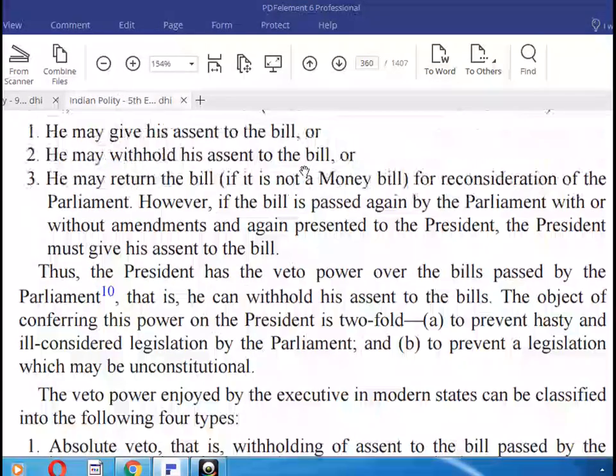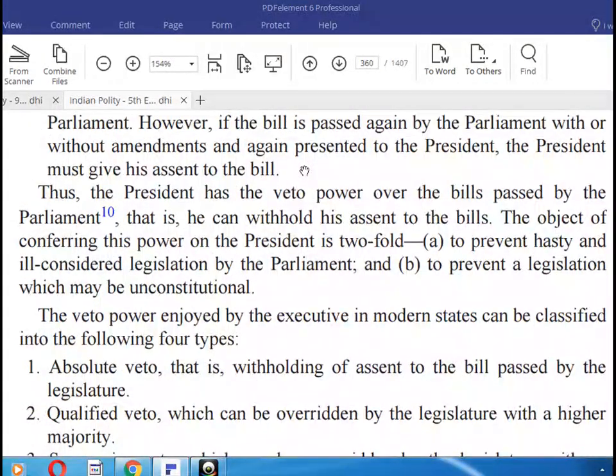Thus the President has a suspensive veto power over the bills passed by the Parliament, that is, he can withhold his assent to the bill. The objective of conferring this power on the President is twofold: to prevent hasty and ill-considered legislation by the Parliament, and to prevent legislation which may be unconstitutional.